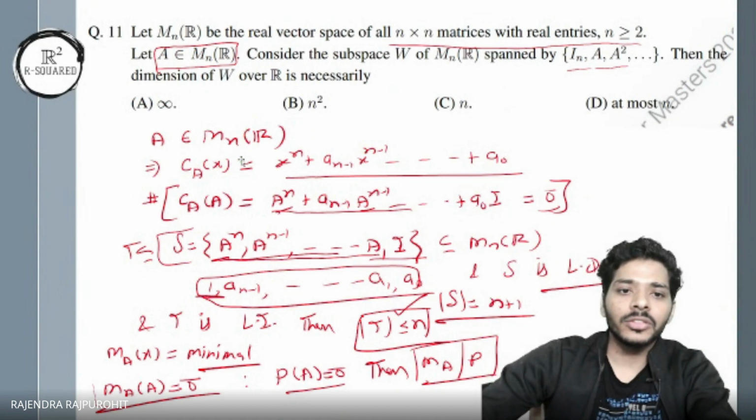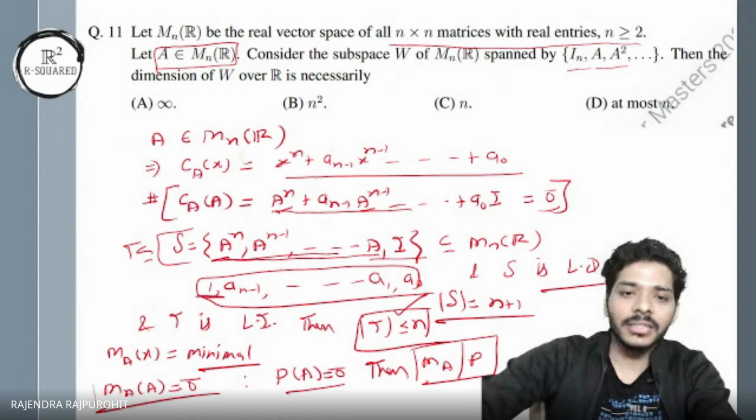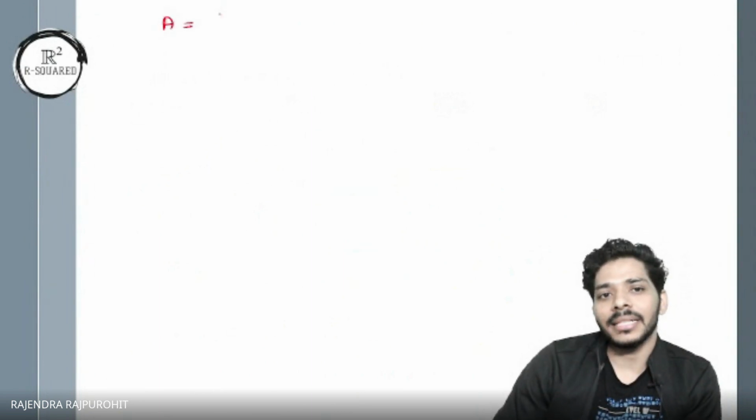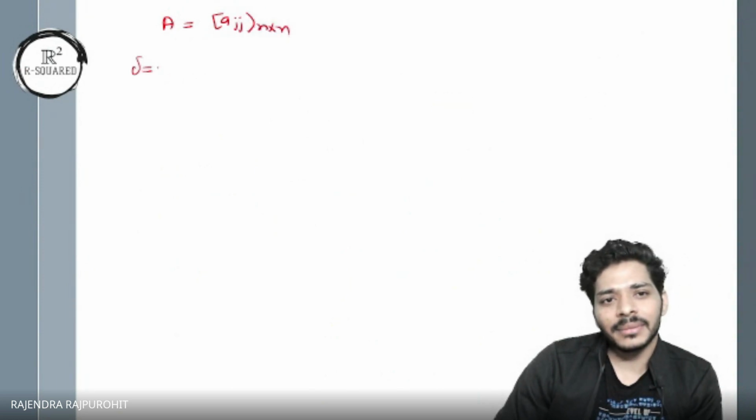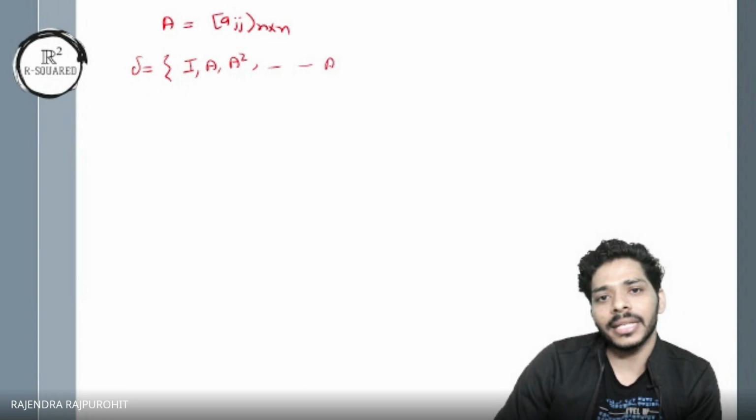Yeah, sure. Okay, so far, what we have is that if you have a matrix A, some matrix of n cross n, and you take some set S, and in the set S you take identity, A square, and so on, A to the power n, and keep going like this.